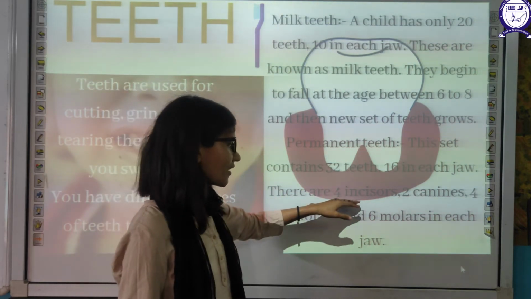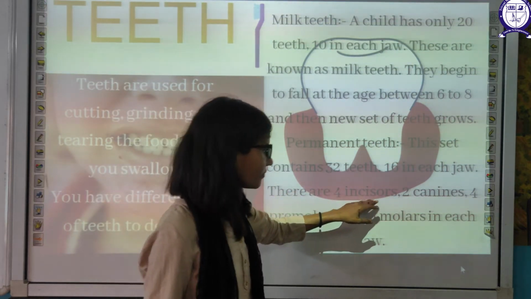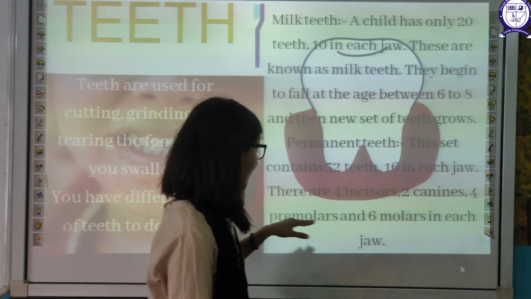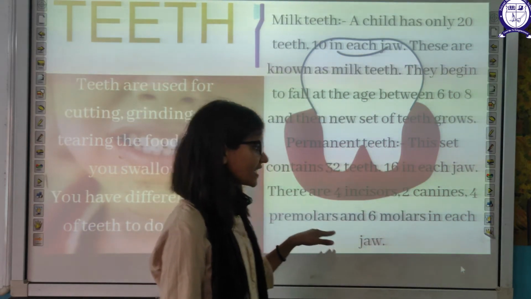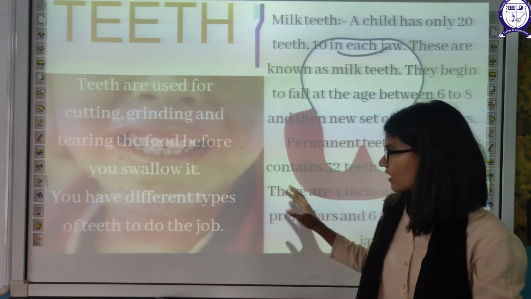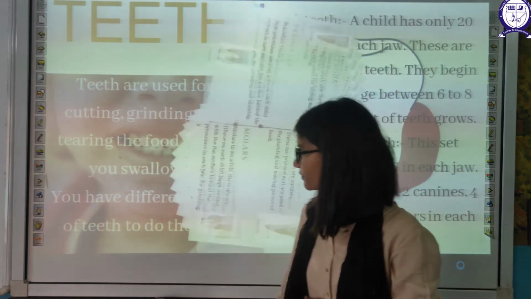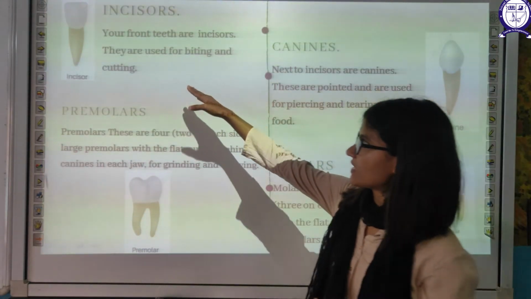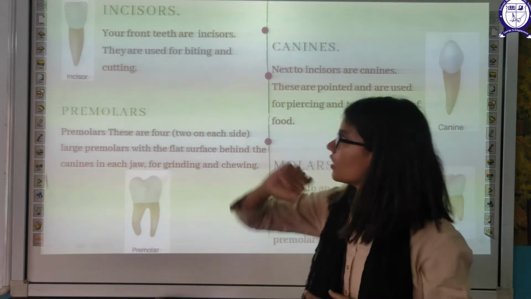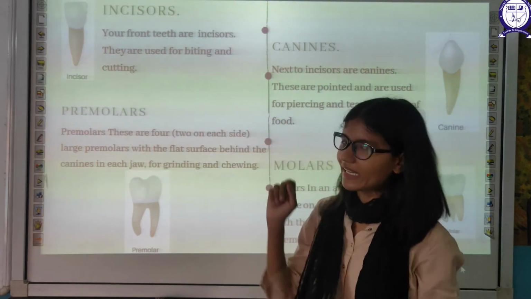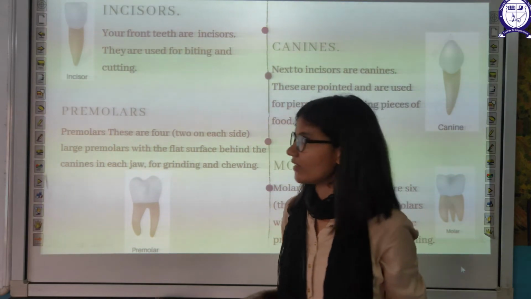There are 4 incisors, then 2 canines, then 4 premolars and 6 molars, and we will discuss the role of each of the following. The incisors are the frontmost teeth. They are used for biting and cutting. They are biting and cutting teeth.